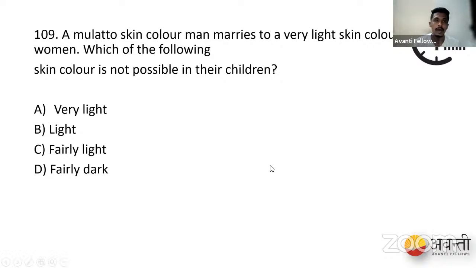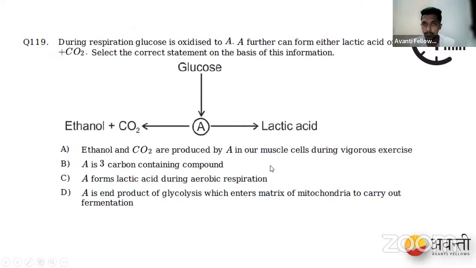So here we have the next question. During respiration, glucose is oxidized to A. A further can form either lactic acid or be converted to some product, and A can be used either for the production of ethanol plus carbon dioxide or for lactic acid. So let us see our options.